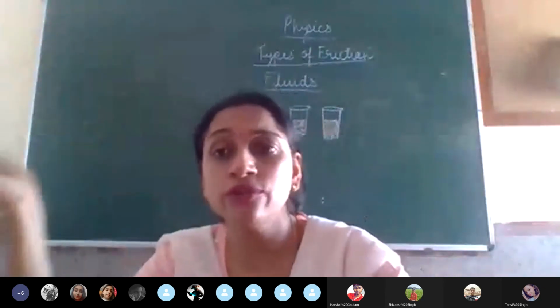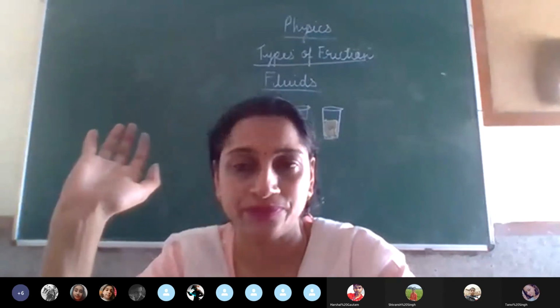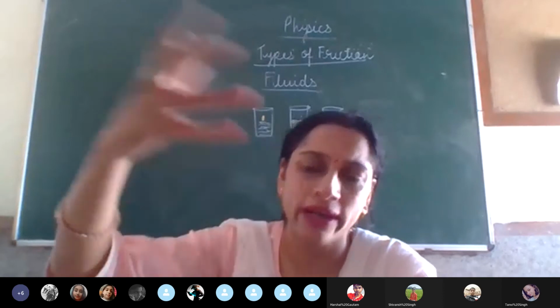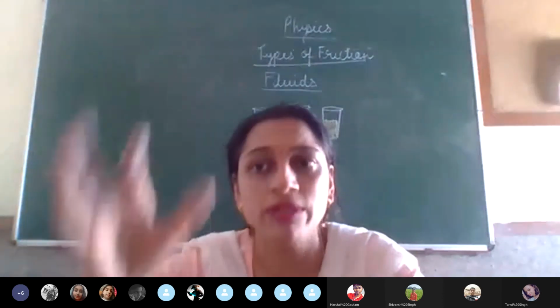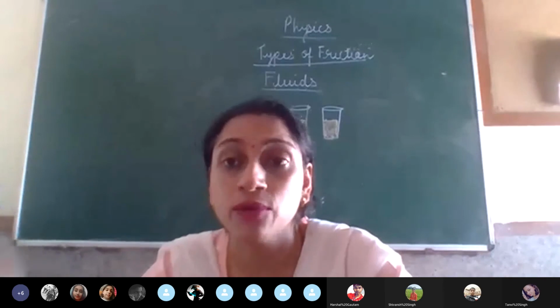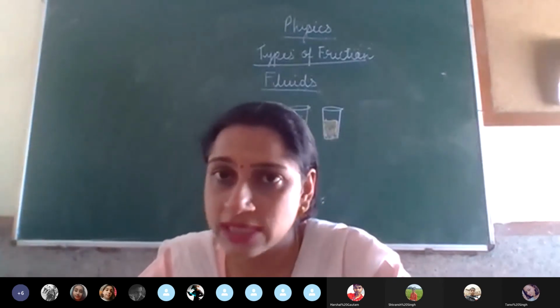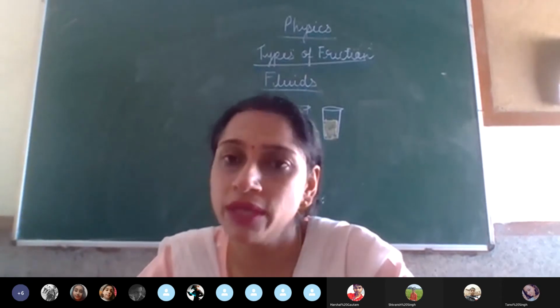In the second case, again you will fill a different liquid. This time you will fill honey in this. Again just put the marble ball or any other object that you like. Now note down the time, how much time it is taking to go down. In both the cases, there will be a difference in the timing. Though the object is the same, because the liquid is different, the time taken will be different.